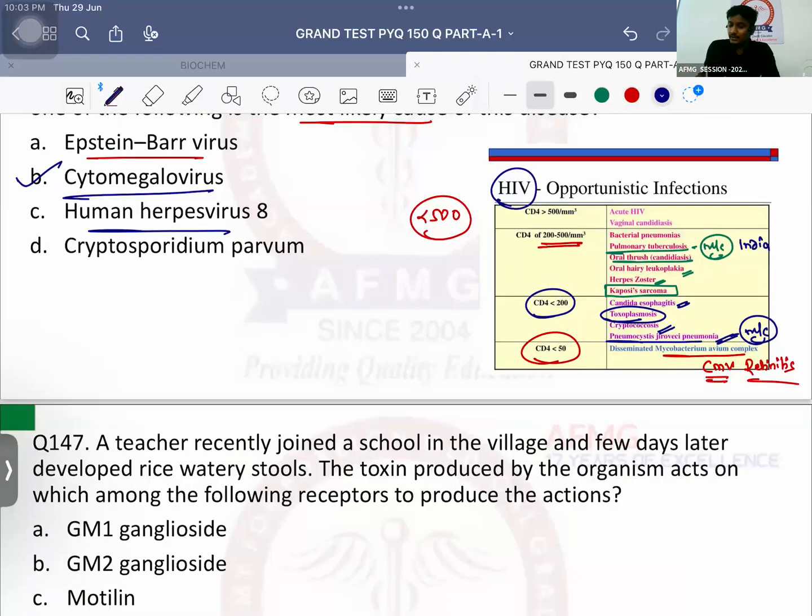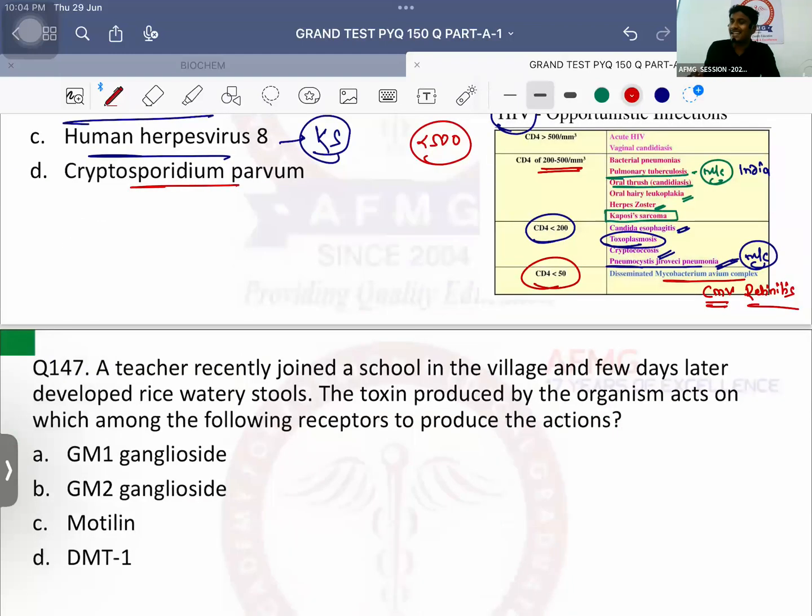Human herpes virus 8 leads to Kaposi sarcoma, which is commonly associated with AIDS patients. Most common cancer associated in AIDS patients is non-Hodgkin's lymphoma, that is diffuse large B-cell lymphoma, followed by Kaposi sarcoma. Okay? So don't make mistakes. And Cryptosporidium parvum causes diarrhea in the patient.